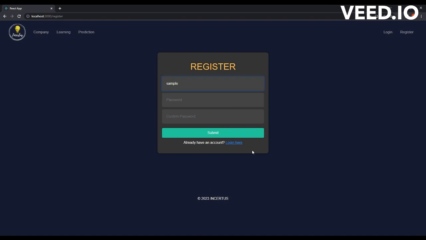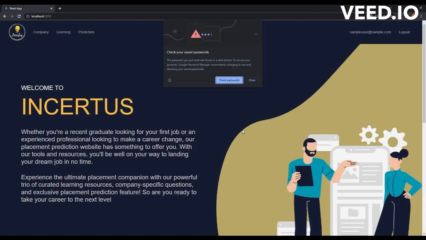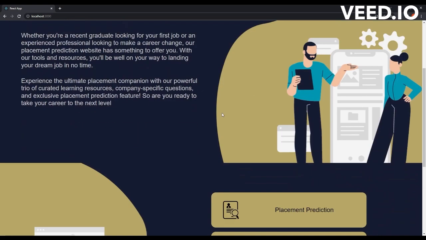Let's assume a user email of sampleuser@sample.com and a sample password. After successful login, we get redirected to the homepage where we can click on any feature we desire.